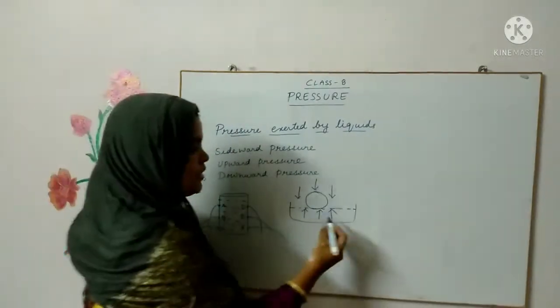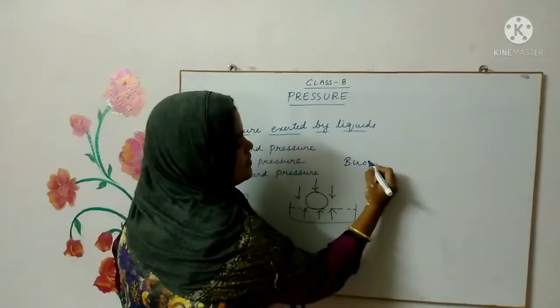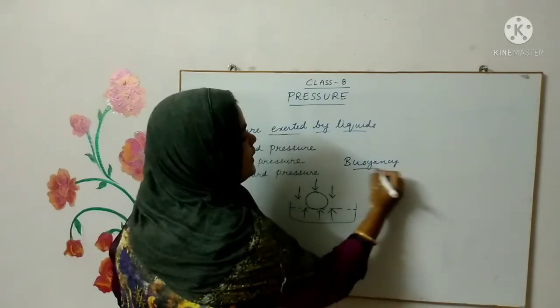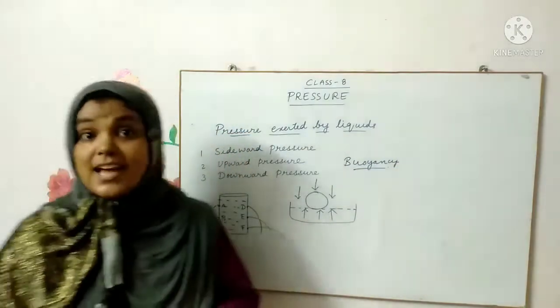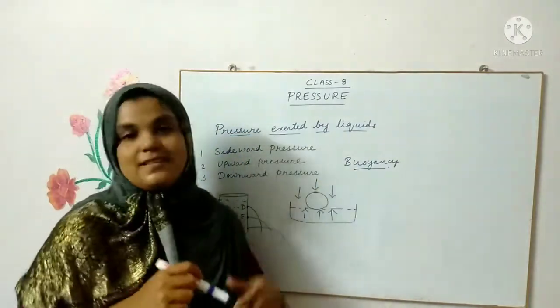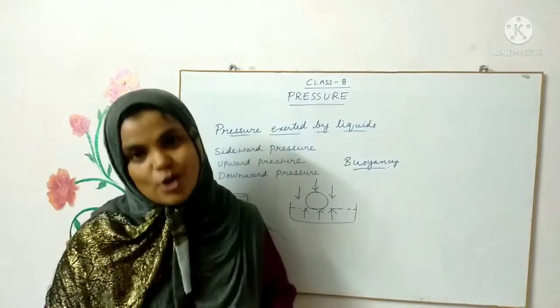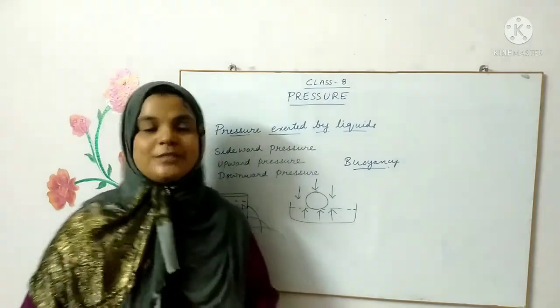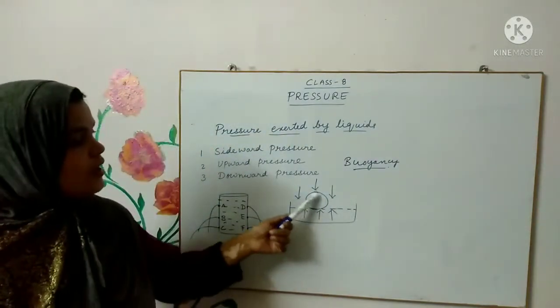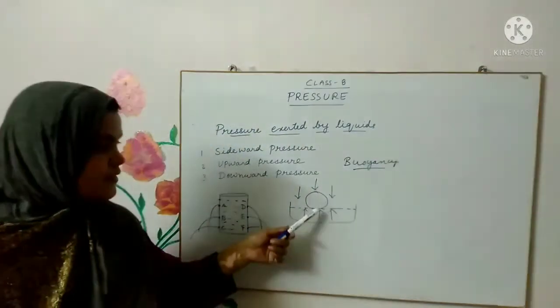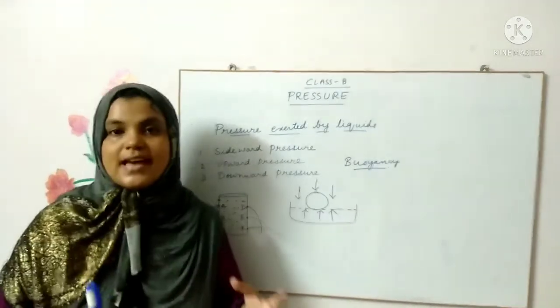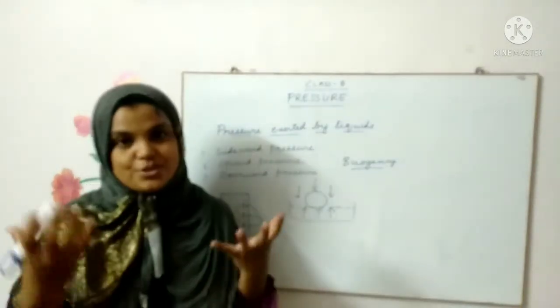This upward pressure is also called buoyancy. I'll be telling you later about the Archimedes principle, which is very much related to this buoyancy, the upward pressure of water that makes things float. So this small activity shows that water exerts upward pressure also.